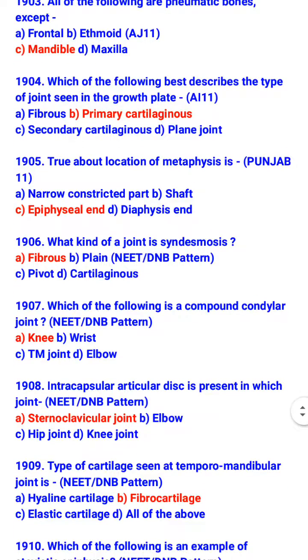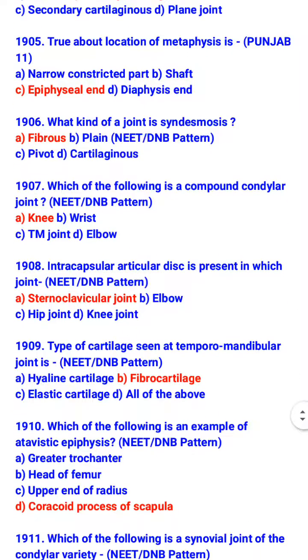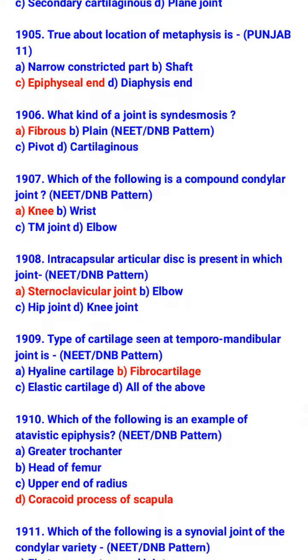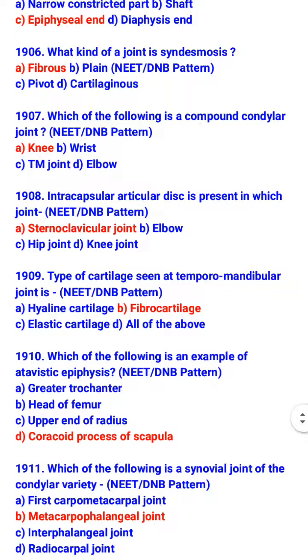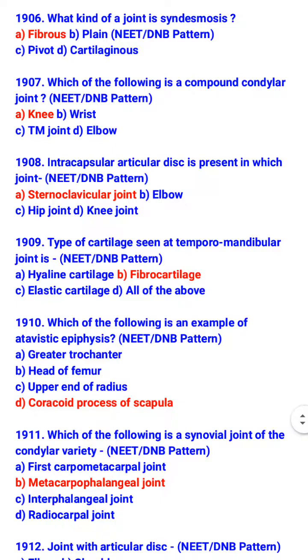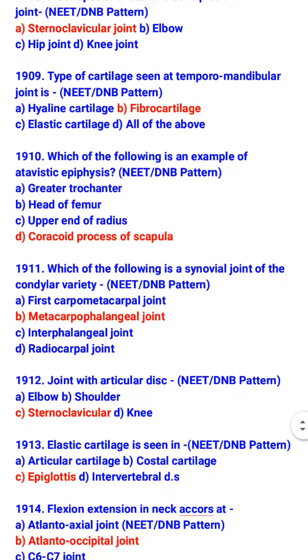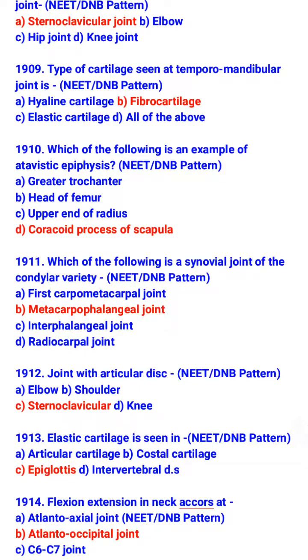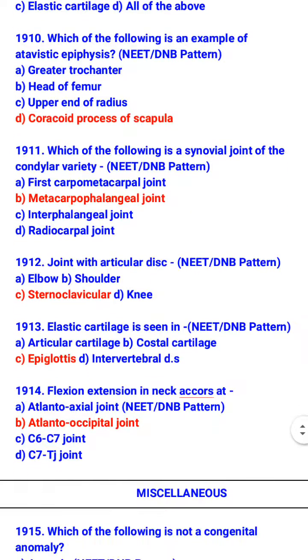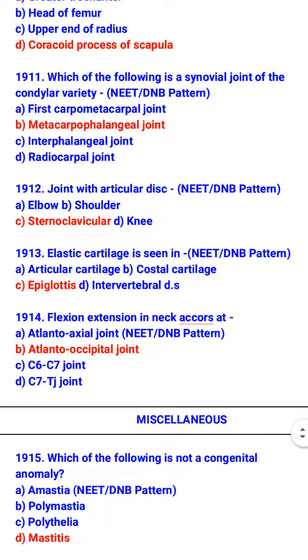Fibrous. Which of the following is a compound condylar joint? Knee. Intracapsular articular disc is present in which joint? Sternoclavicular joint. Type of cartilage seen at temporomandibular joint is fibrocartilage. Which of the following is an example of atavistic epiphysis? Coracoid process of scapula. Which of the following is a synovial joint of the condylar variety? Metacarpophalangeal joint. Joint with articular disc is sternoclavicular. Elastic cartilage is seen in epiglottis.